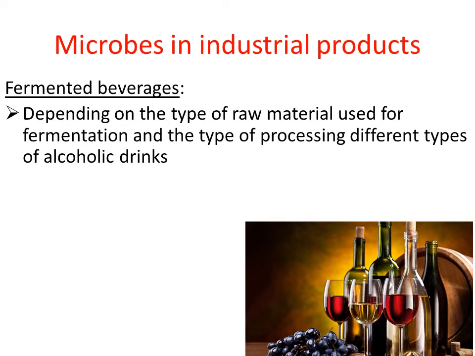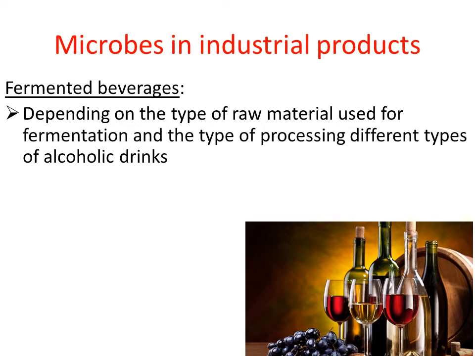Depending on the type of raw material used for fermentation and the type of processing they use in the industry, that will decide the kind of alcoholic drinks, right? Sometimes they use cereals as a raw material, sometimes they use fruit juices.